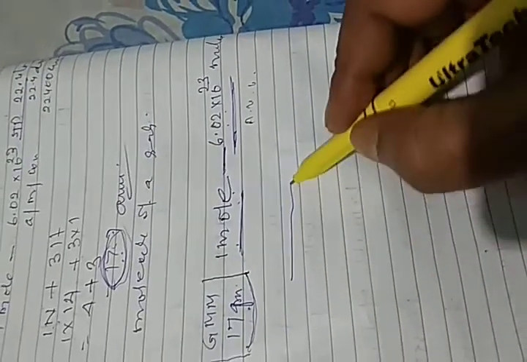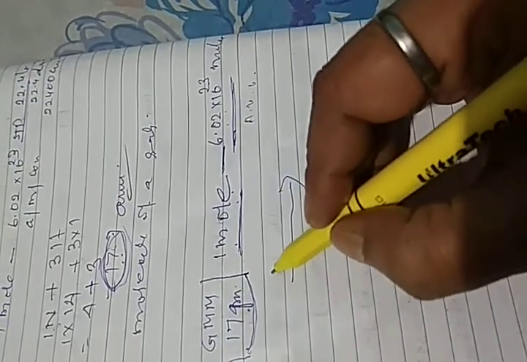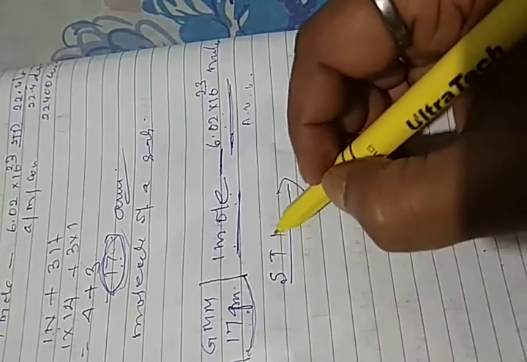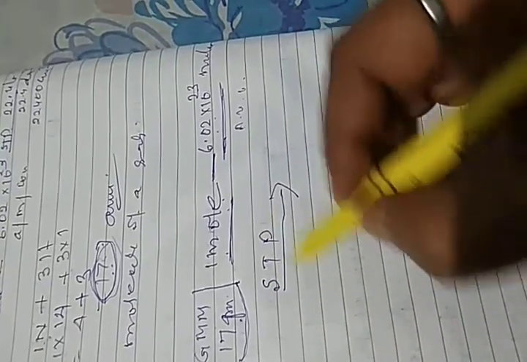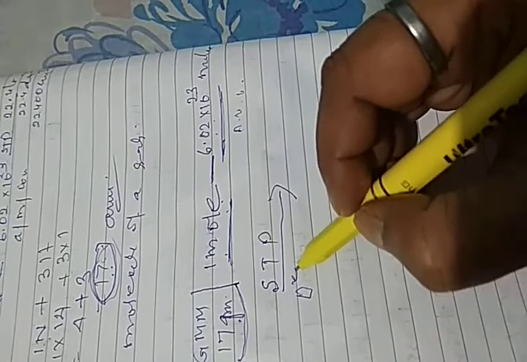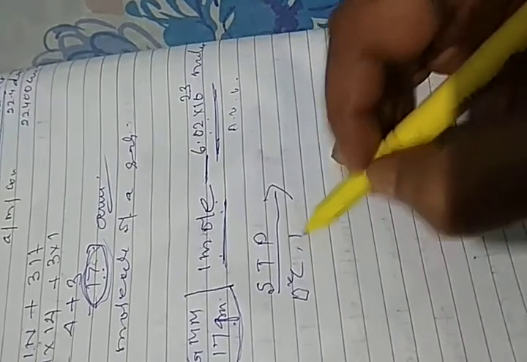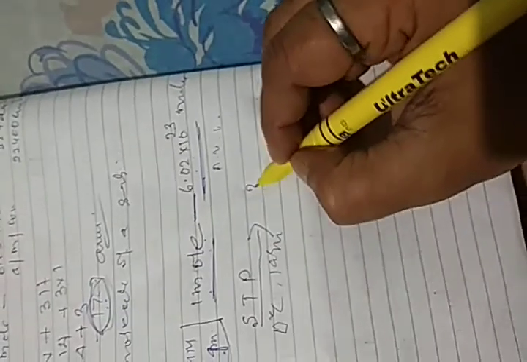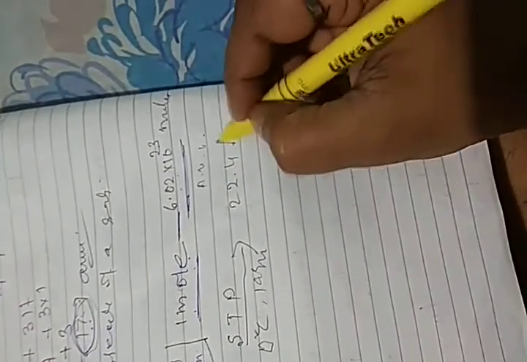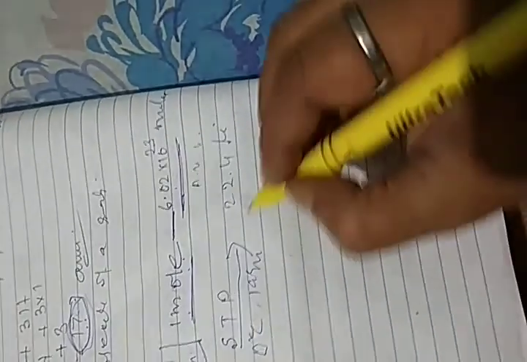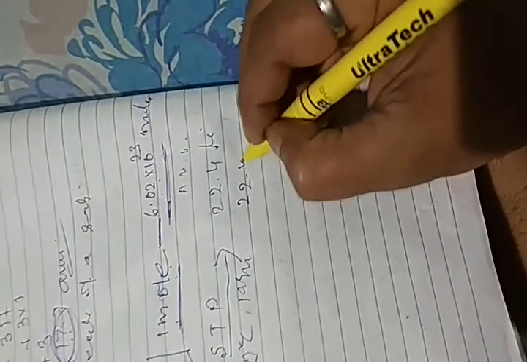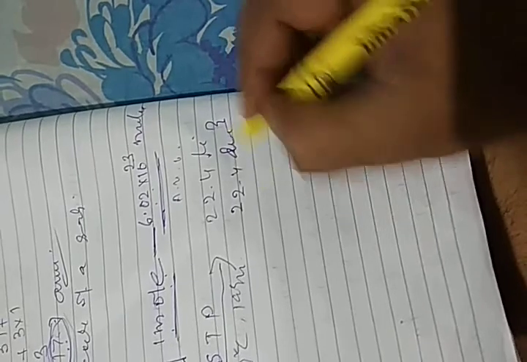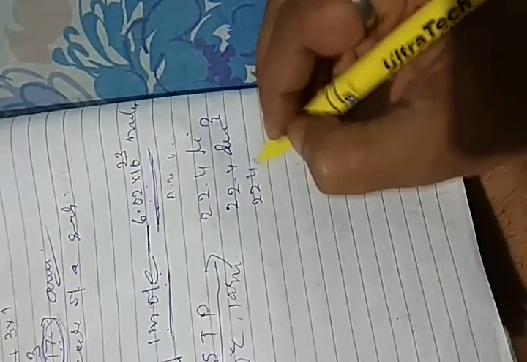If we put it in a vessel whose inside temperature and pressure is STP, STP meaning 0 degree Celsius and 1 atmospheric pressure, it will occupy a volume of 22.4 liter, or 22.4 decimeter cube, or 22,400 cm cube.